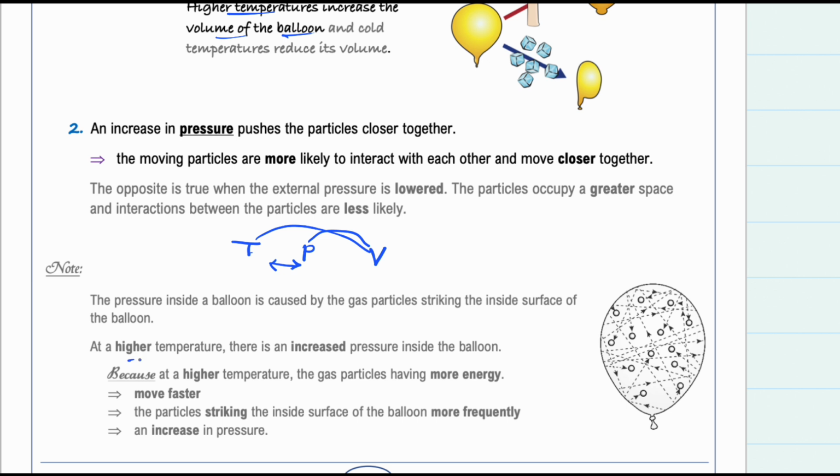We can say at higher temperature, the pressure increases. The reason behind that is that at higher temperature, gas particles have more energy, so they move faster and they collide with each other more frequently, and as a result, they will have higher pressure. Because as you know, the pressure of any gas in any container comes from the collisions of the gas particles with the inner walls of that container. Let's say we have a balloon. When particles collide with the inside surface of that balloon, it creates the pressure of that gas.